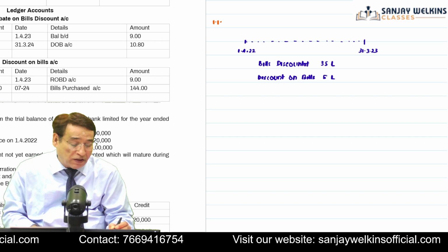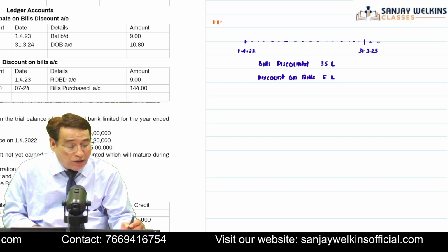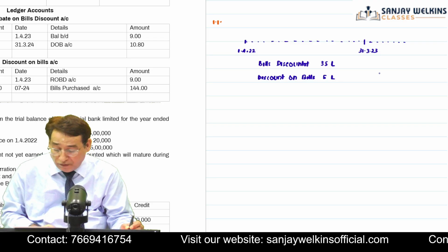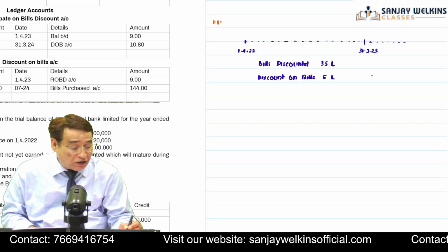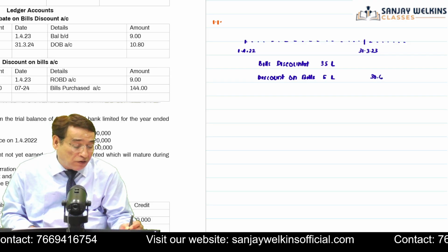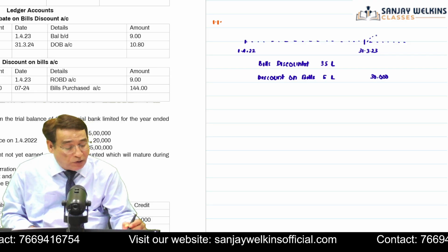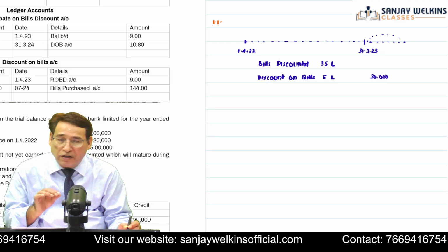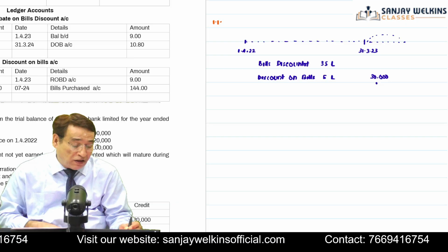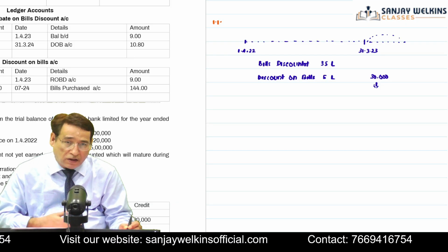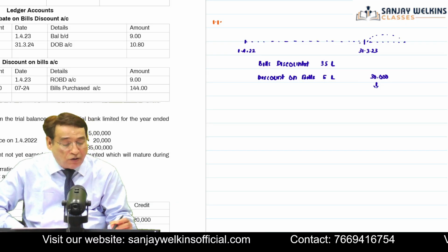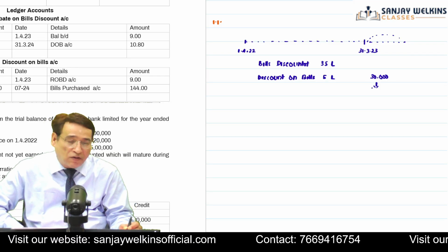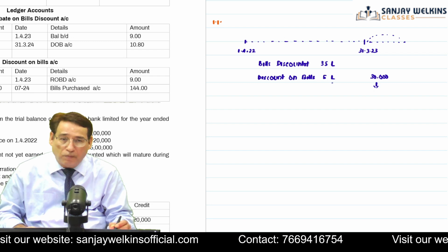Besides that, the question says that some of the bills are going to mature in the next year, and the proportionate discount on those bills is given to you in the question, that is 30,000. Because it is related to those bills we are going to mature in the next year, this 30,000 cannot be treated as current year's income. This 30,000 will be called unexpired discount. Unexpired discount means this discount is on bills which are going to mature in the next year. And this is also known as closing balance of rebate on bills discount account.